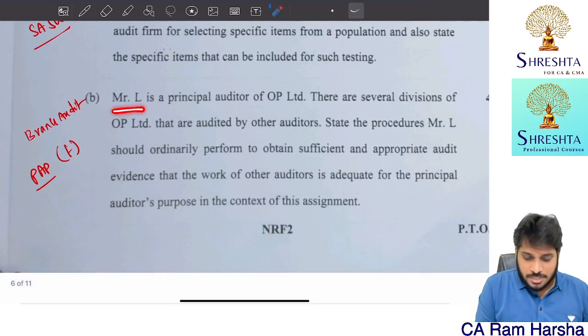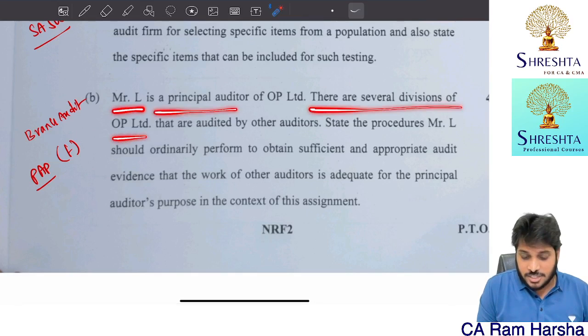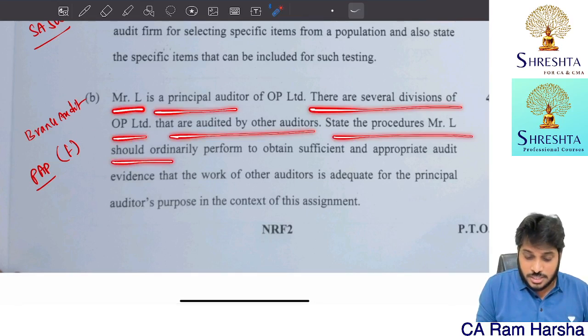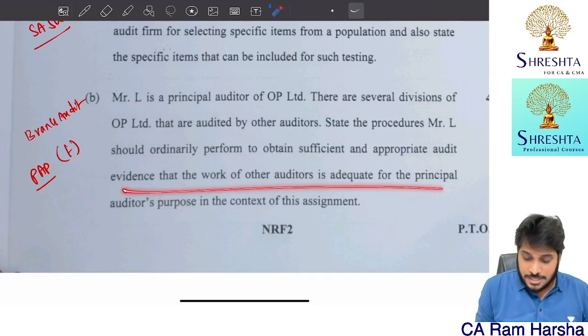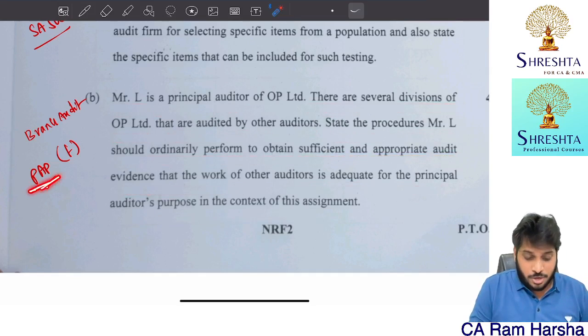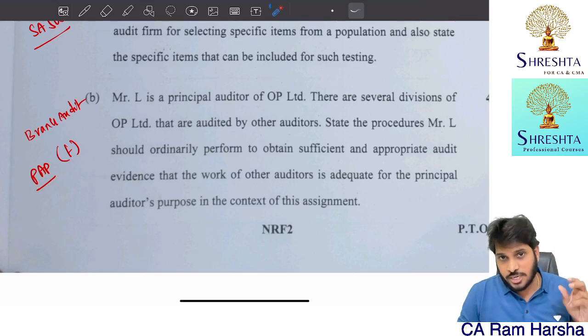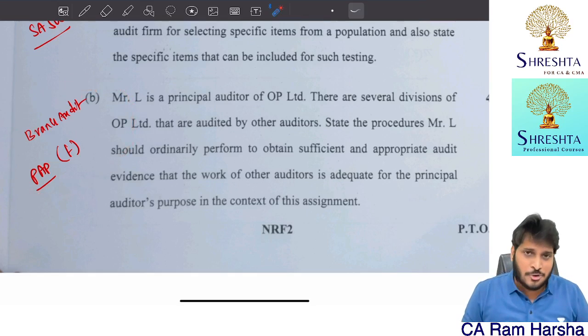Branch audit. Mr. L is the principal auditor. There are several divisions that are audited by other auditors. State the procedures he should ordinarily perform. So the principal auditor's procedures, in our book there is an F point inside branch audit, one of the points. The same I have covered in the marathon again. You can go open and check.